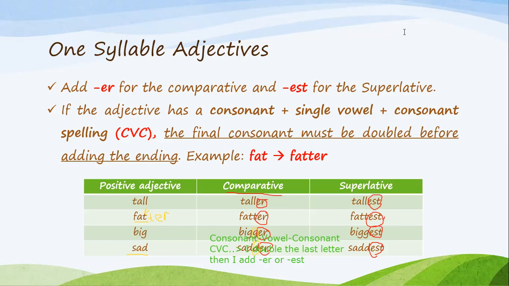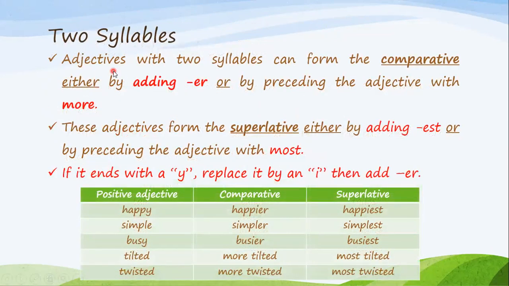Let's now clear everything and move to the two-syllable adjectives. Adjectives with two syllables can form the comparative either by adding er or by preceding the adjective with more. So I either add er or I say more. So happy, happier. For example, twisted, more twisted. So again, happy, happier, twisted, more twisted. So I'm either adding er or writing more.